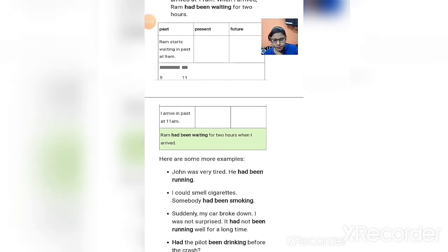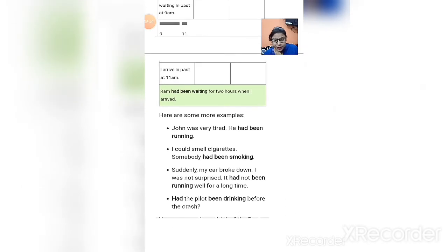See, we can frame it like this: Ram had been waiting for 2 hours when I arrived. So it is very clear that both actions had happened in the past. Here are some more examples.